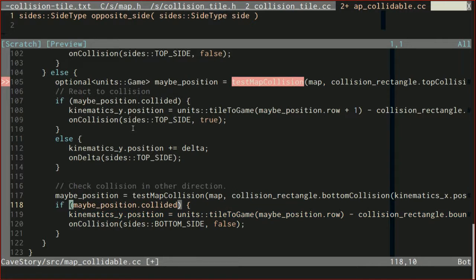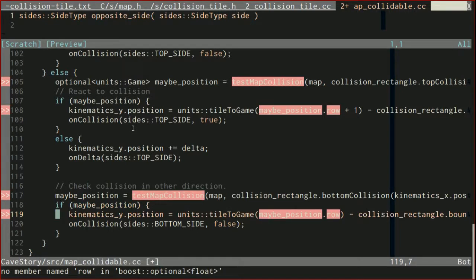Maybe position.collided, we're just checking to see if there's a collision there, so let's rename those. So let's maybe position, ignore the dot collided, and just lob off the dot collided, like so. And then finally, we're trying to calculate the position right here, so we'll just change all these units